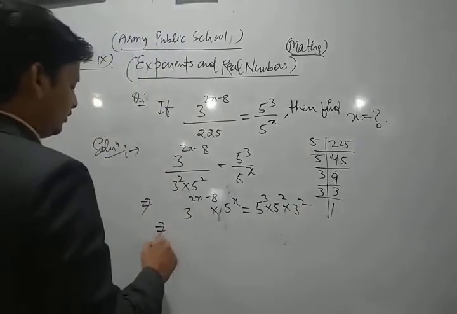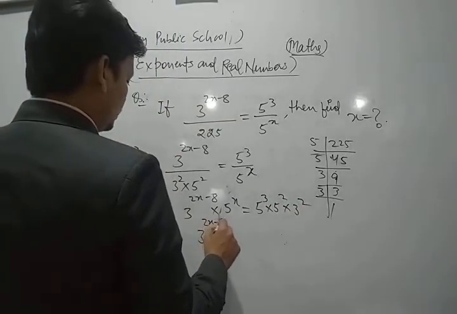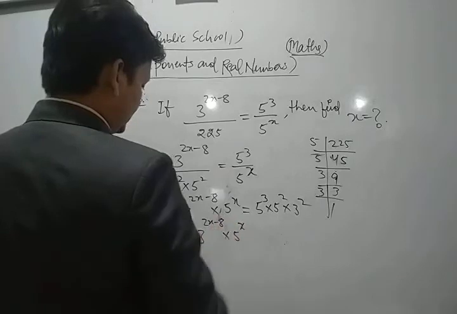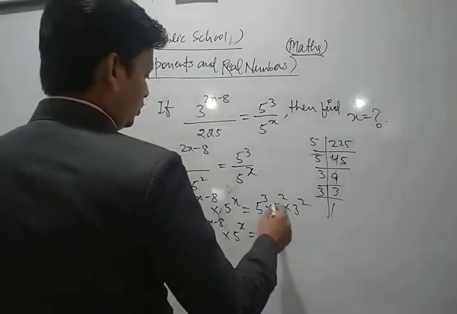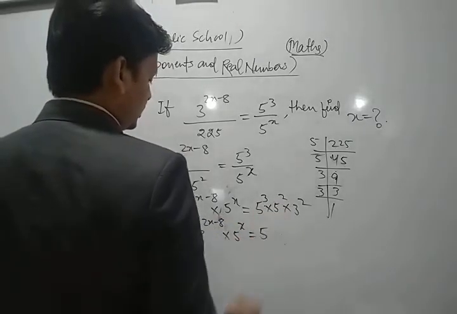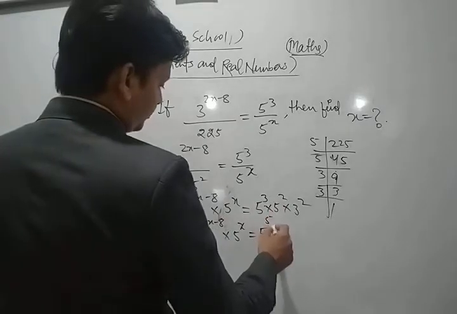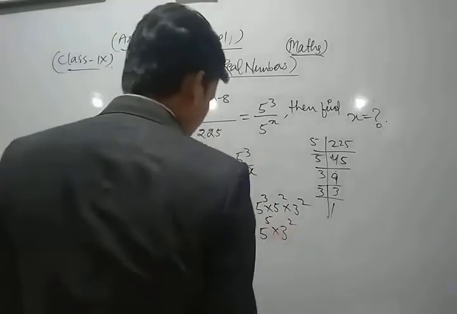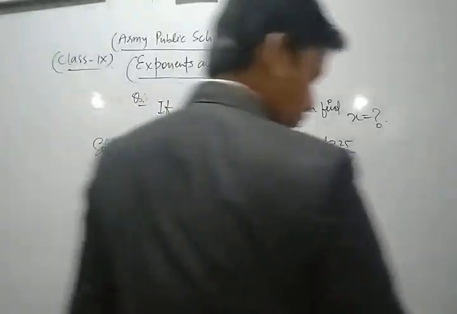So now we can write 3 power 2x minus 8 into 5 power x is equal to 5 to the power 5 into 3 power 2.